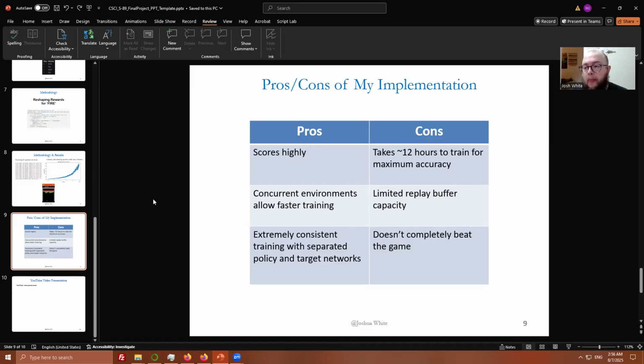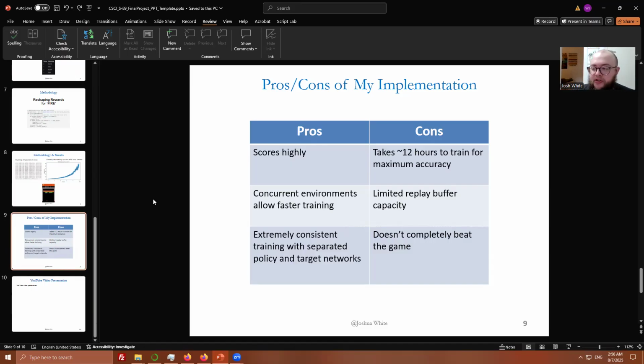As for the cons, despite running 64 games at once, this model required a minimum of 12 hours to train and would likely benefit from even more training time. Also, the size of the replay buffer in my implementation is quite limited by the RAM I had available to me. Even a memory of just 100,000 frames, compared to the 50 million that I trained on, took roughly 6 gigabytes of my RAM. Finally, of course, my model doesn't actually beat the game by eliminating all blocks.